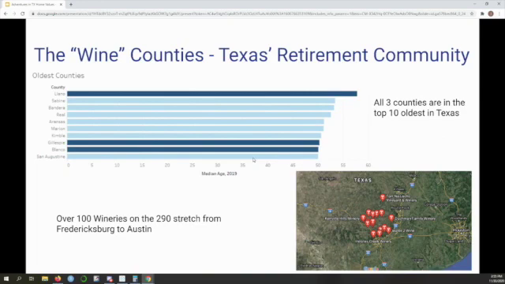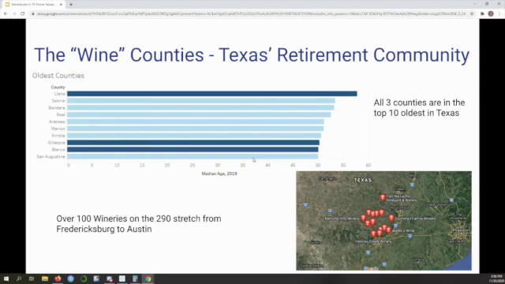We find that they are the wine country. There are over 100 wineries in between Fredericksburg and Austin, meaning there are about 2 wineries per mile if you were to drive that route. And not only that, but all 3 of these counties are among the top 10 oldest in Texas, with Llano holding that position, ranked 1 by far. These counties are retirement hobby winery counties. People are moving from all over Texas to these 3 counties and starting up a winery for fun.